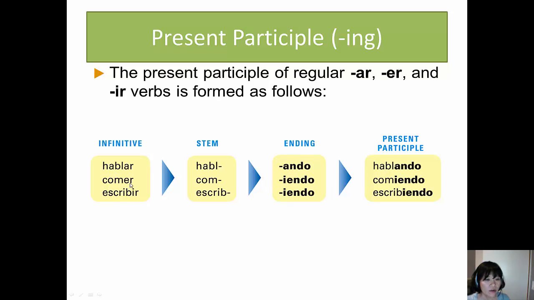Comer, which is an ER verb, you cross out the ending ER, you keep the stem, which is com, and add I-E-N-D-O, iendo. And you come up with comiendo. Escribir, which is an IR verb, you keep the stem, and then you add I-E-N-D-O, which is the same ending as the ER verb, and you come up with escribiendo. So hablando would be speaking, comiendo would be eating, escribiendo would be writing.